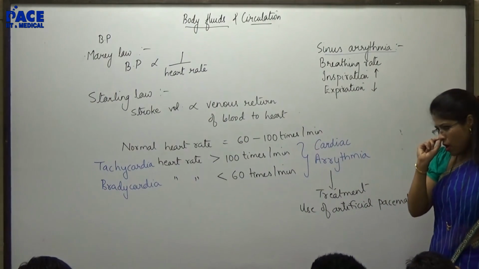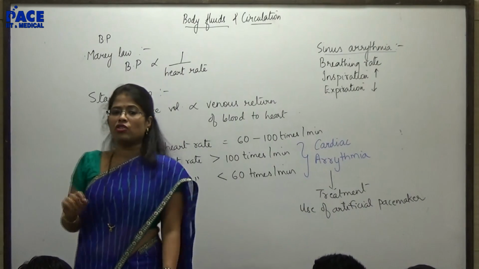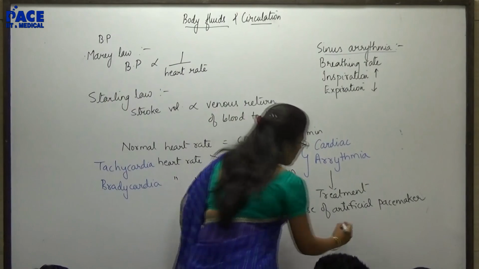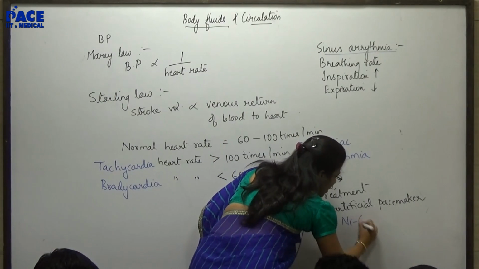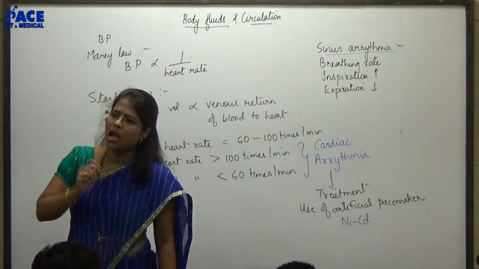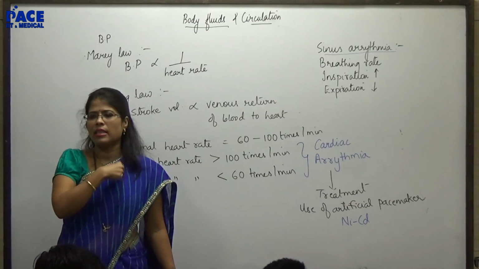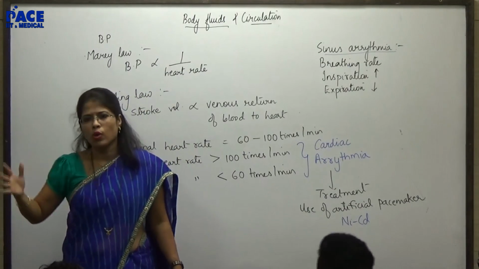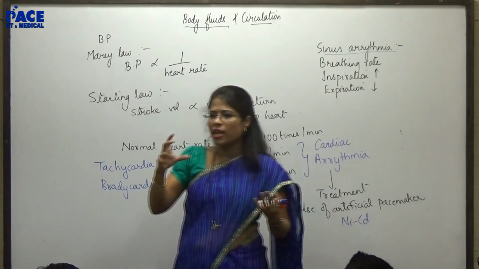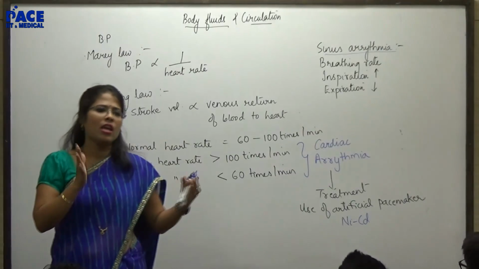So this problem of arrhythmia, if it is with respect to the SA node, I can treat it by using a pre-programmed nickel cadmium battery. Why nickel cadmium? Because it is seen to be chemically inert, without causing any harm. With wires, I will put this battery in the place of the SA node, and it has that much stored energy that it can generate impulses for at least 3 to 7 years.